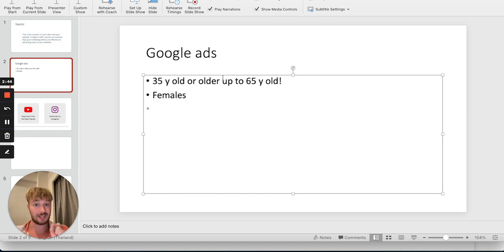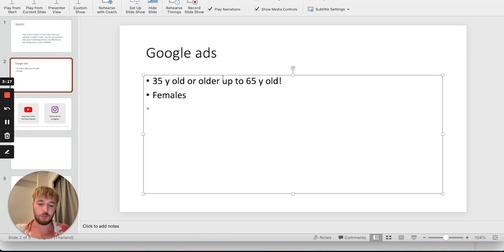Now, the next thing is, what is their interest? I always tell you, you have to remember, Google Ads is the best. Why? Because you can target people at the time when they are looking for solutions to their pains and problems. For example, if a female in the UK or Canada is looking for a solution to weight loss. Why weight loss? Because weight loss is an evergreen niche.